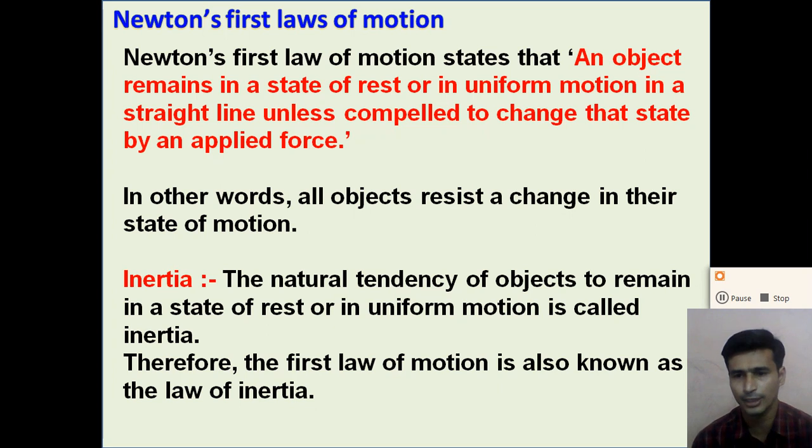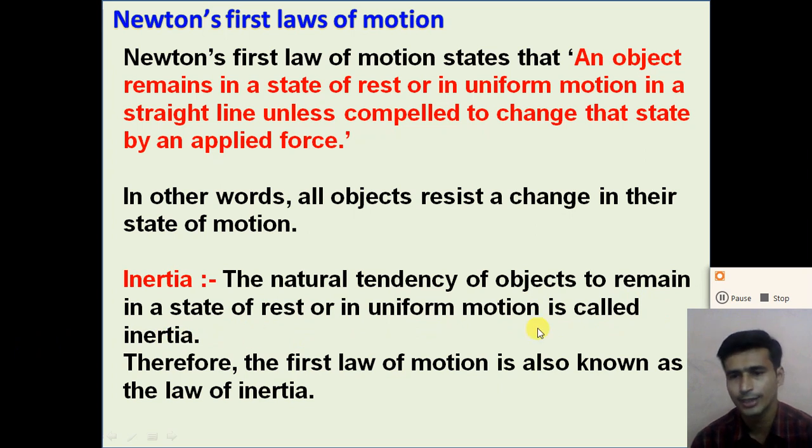So the property of the body, the property of the object that resists the change of state, is called inertia. So what do you mean by inertia? Newton gave this property the name inertia. So inertia is the natural tendency, the natural property of the object to remain in the state of rest or in uniform motion.